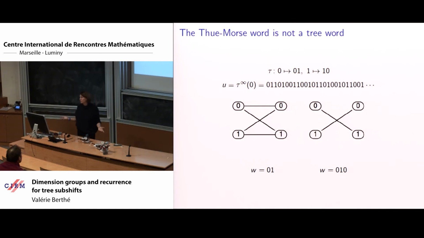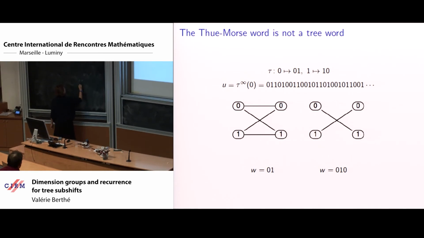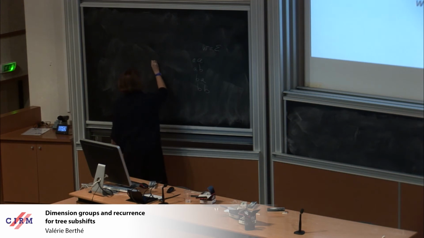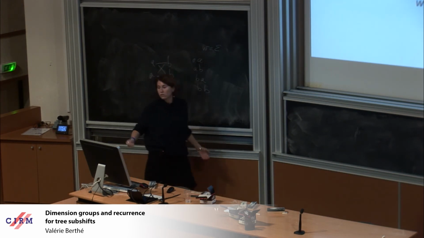If you have too many words, in fact, even think of the empty word. If you have aa, ab, ba, bb, just if you have this, start with W equals the empty word. If you have the four factors of length 2, I've got a cycle.